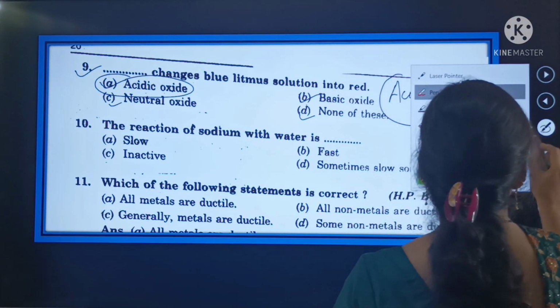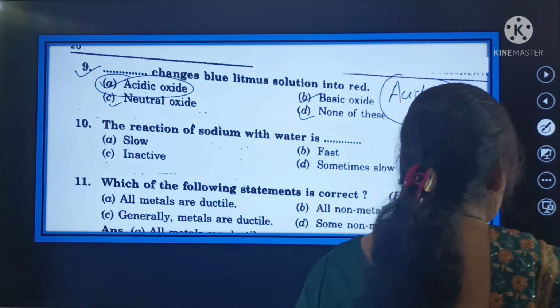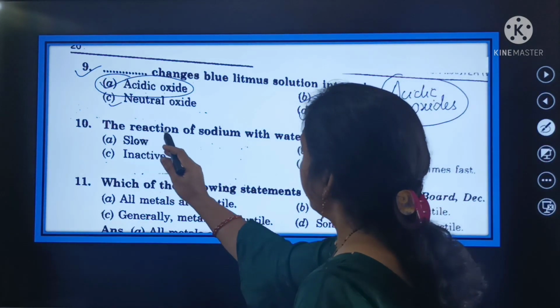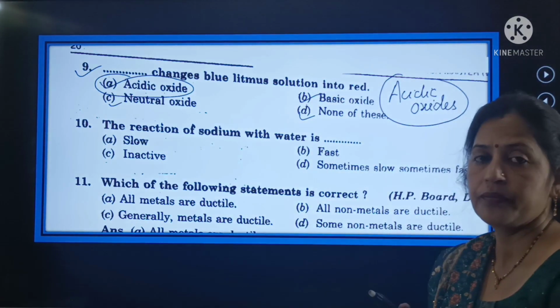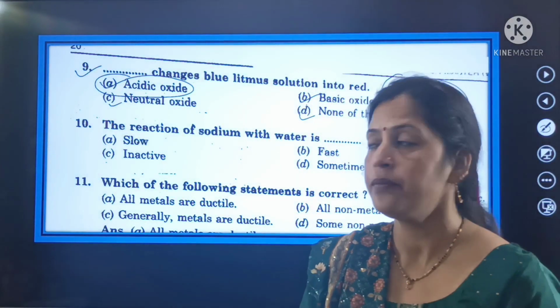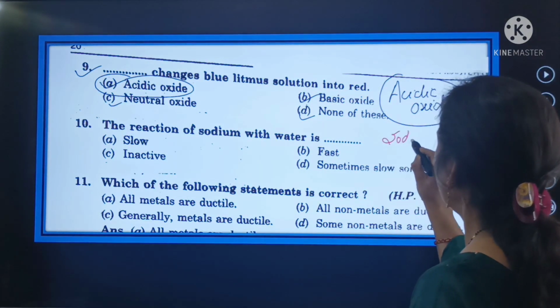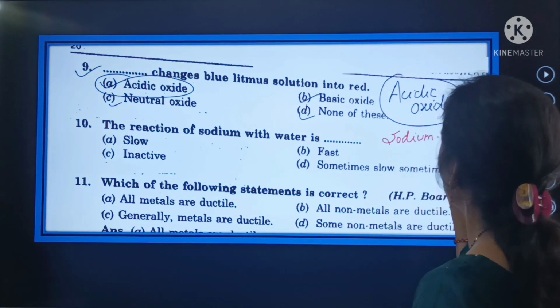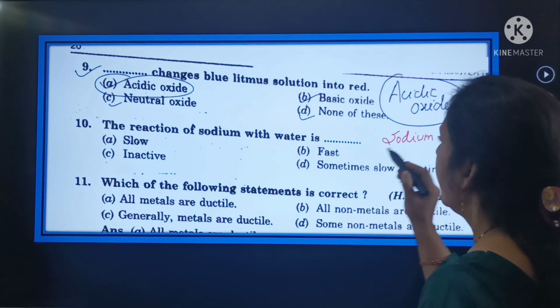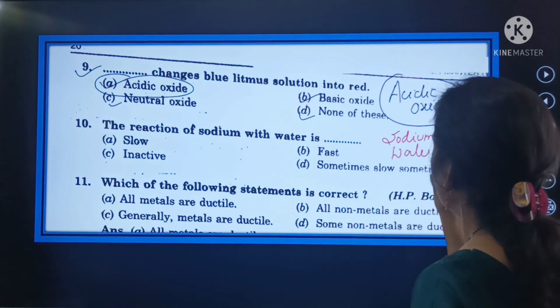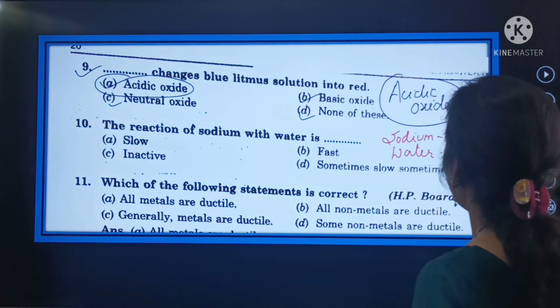10, and your question number 10 that is related with the reaction of sodium with water. So this is sodium and the symbol of sodium is Na. The reaction of sodium with water, and here it is water.